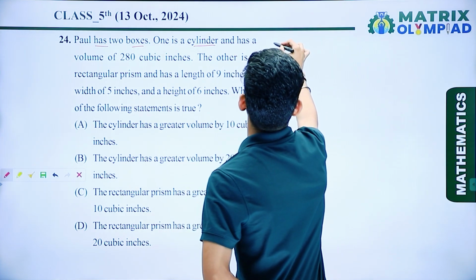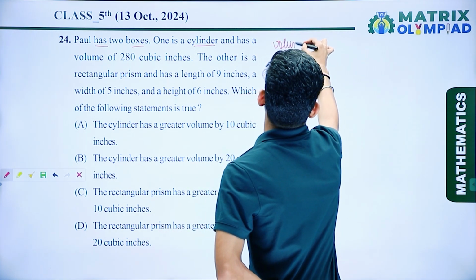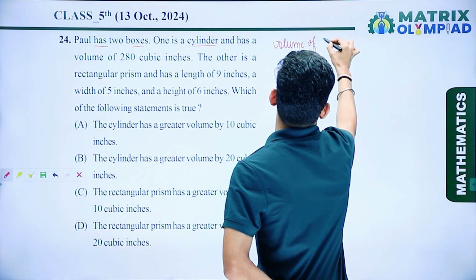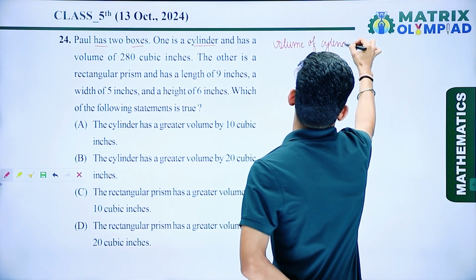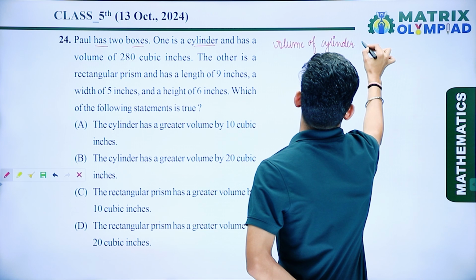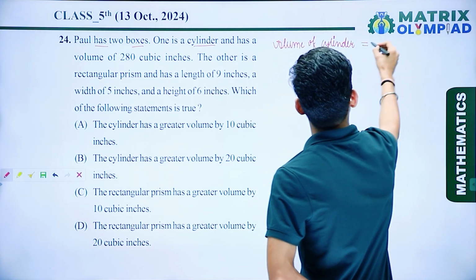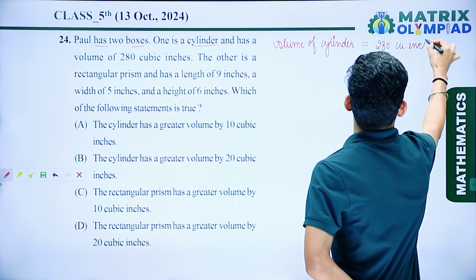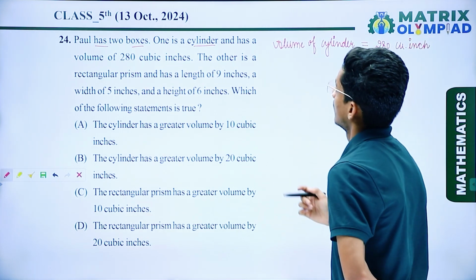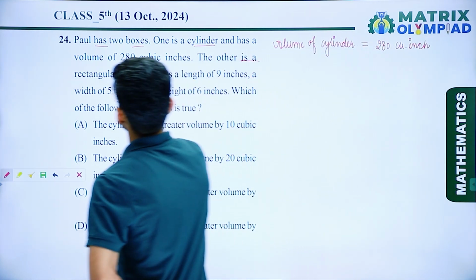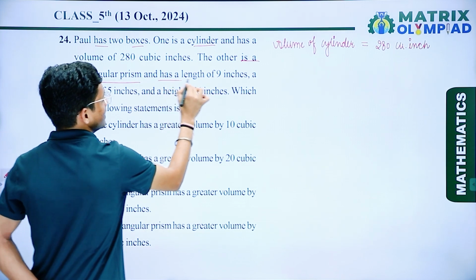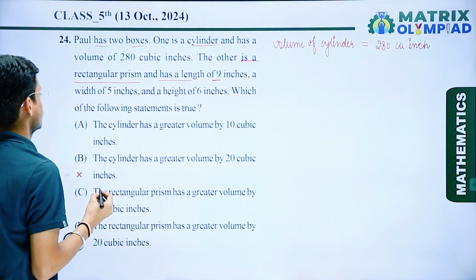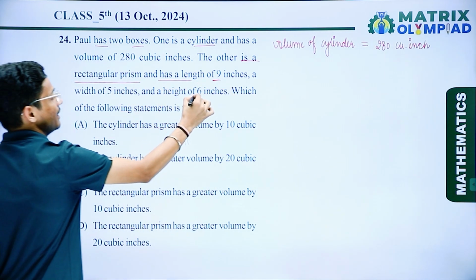So here we have given the volume of cylinder, that is 280 cubic inch. The other is a rectangular prism and has a length 9 inch, width 5 inch and height 6 inch.